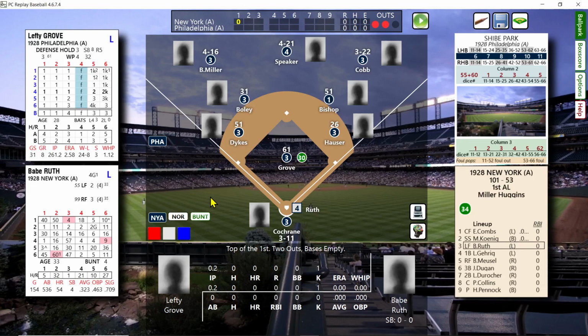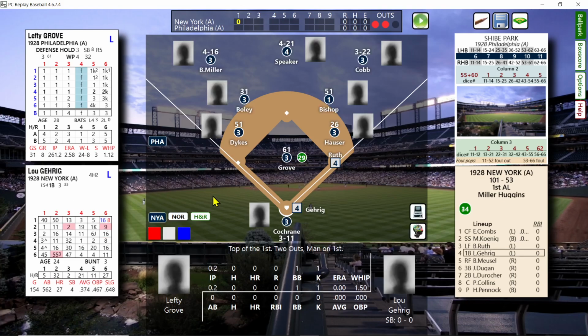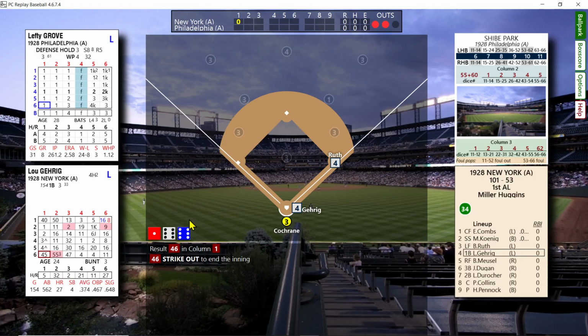Here's the Babe's first at bat of the 1928 season, and it's against Lefty Grove. Some classic names in baseball. There's a walk, and he'll do that a lot this year. The Babe walks. Doesn't get any easier though, because you've got Lou Gehrig right behind him, but that's going to be a strikeout. So Gehrig strikes out in his first AB of '28.